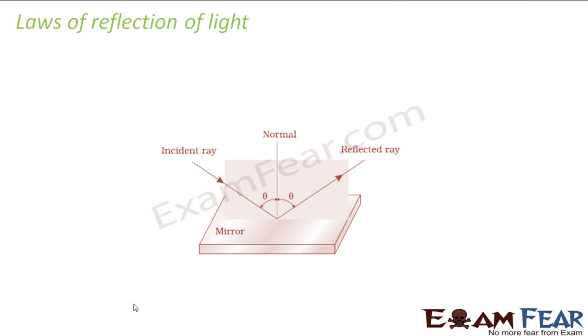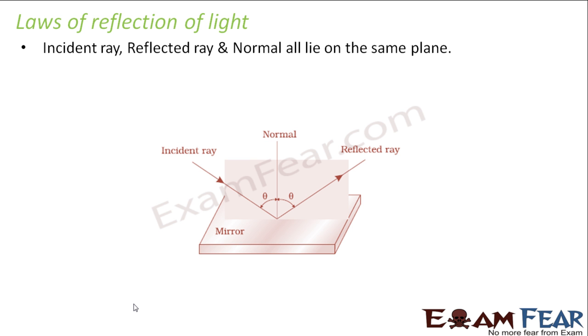Now there are certain laws which this reflection of light follows. In fact, there are two laws which are universally followed by this phenomenon of reflection of light. What is it? The first law says that the incident ray, the reflected ray and the normal all lie on the same plane. So let us first talk about these three terminologies: the reflected ray, the incident ray, and the normal.